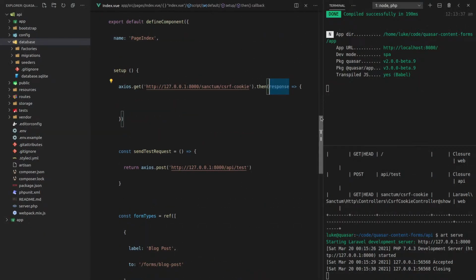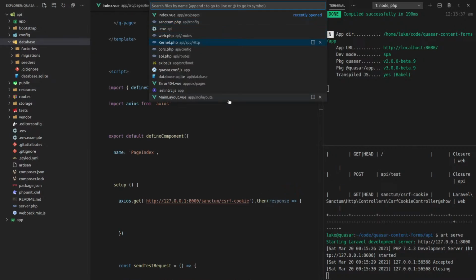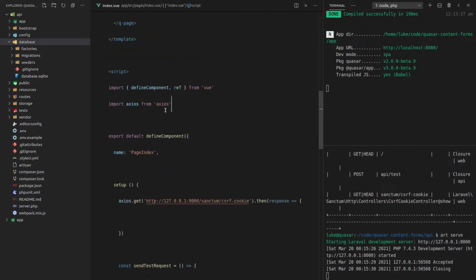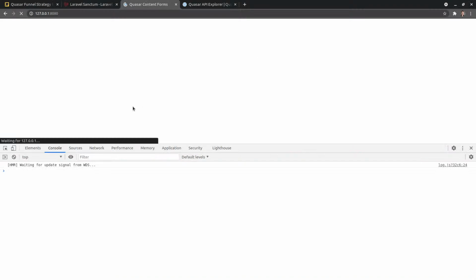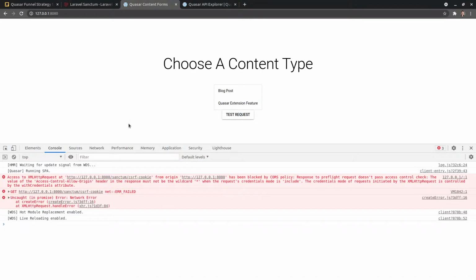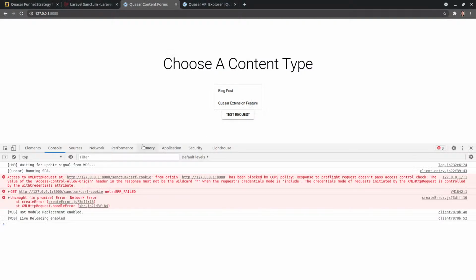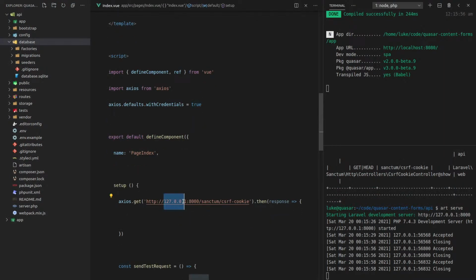Okay, let's just make sure that... Oh, it might be because I haven't actually got the credentials set properly there. Let's grab this line of code and throw it in here. Refresh the page. No, I checked it before actually, and the credentials looked okay. I'm going to leave that there though, just in case. Is this the right endpoint that I'm trying to hit? Yes, it is.